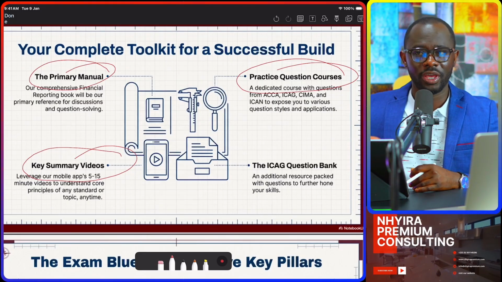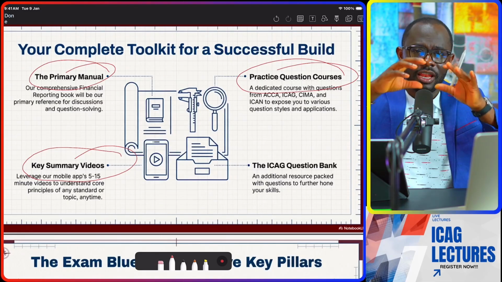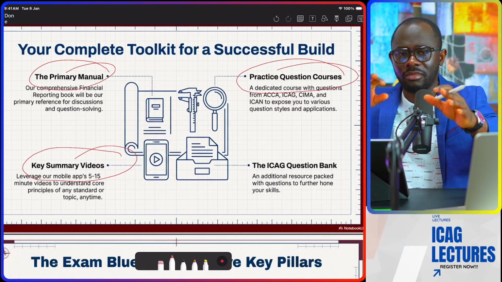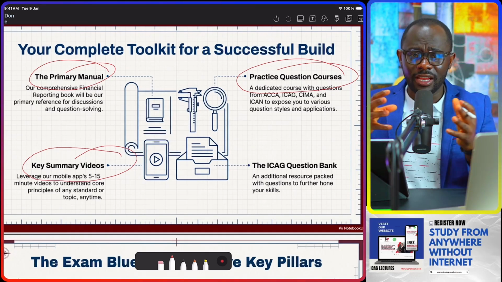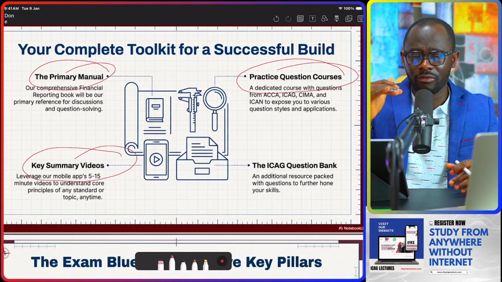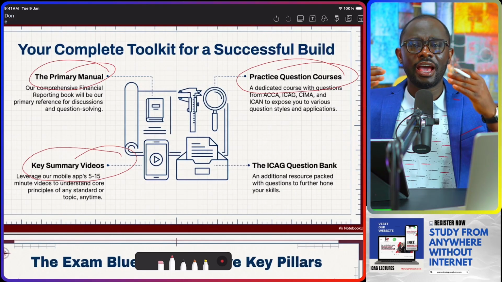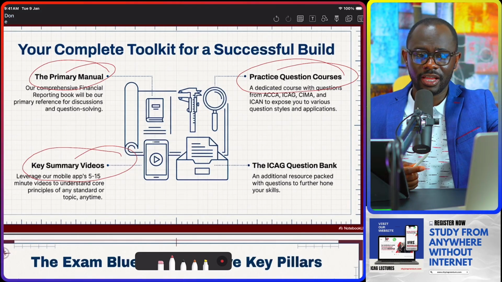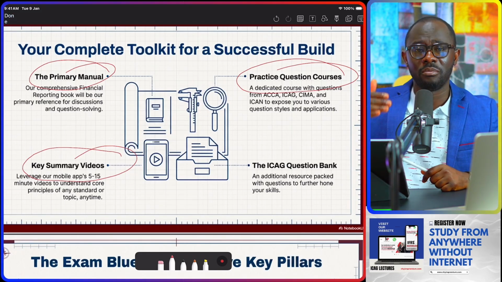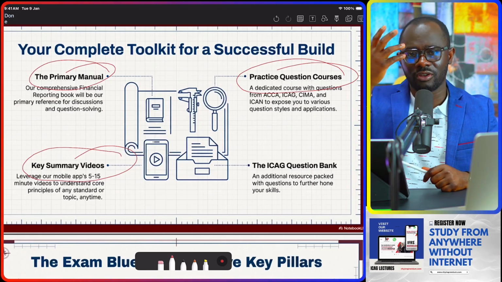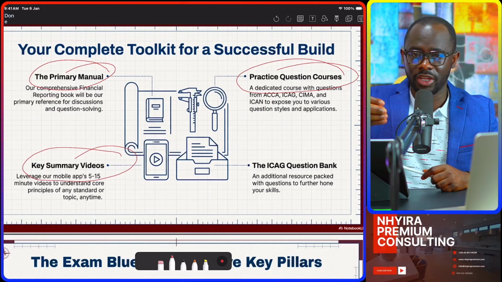Now, this is open and you get access to lecture videos on questions solved from ACCA, ICAG, SEMA, and ICAG. Carefully selected questions on all of the topical areas in your syllabus that you must understand. That helps you so that after the understanding of the principles, you can now apply the principles to specific questions and increase your chances of understanding and working with speed and accuracy.